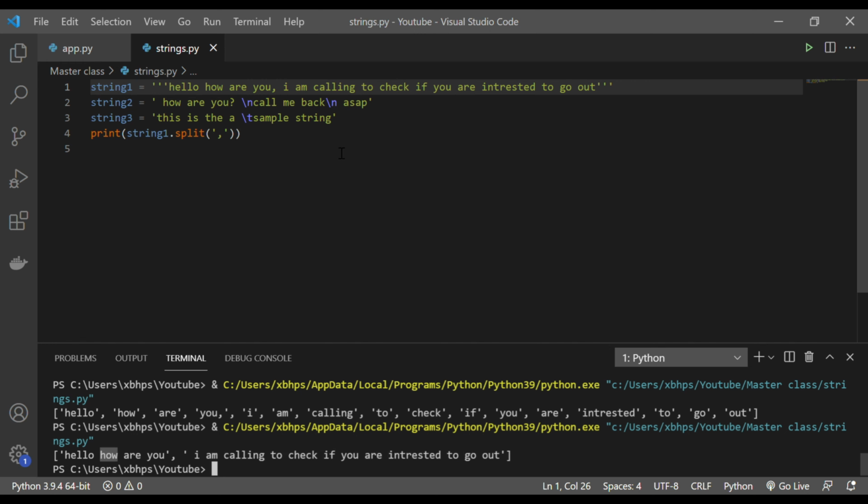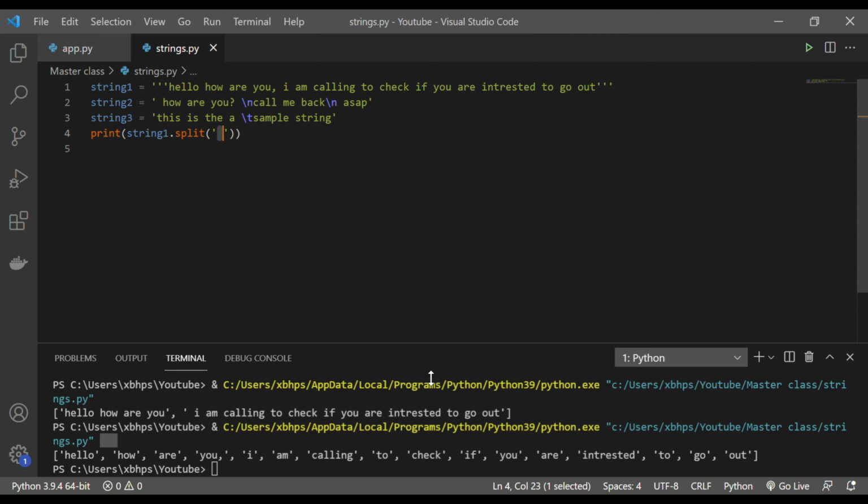Now let's say you want to do it with a space. So I'll just put one space here. So this is a space, guys. If I run this, it's splitting at every space. So basically it's the same as what we got earlier. If you don't define anything, it directly takes the space and does the split for you. That is what it does by default.